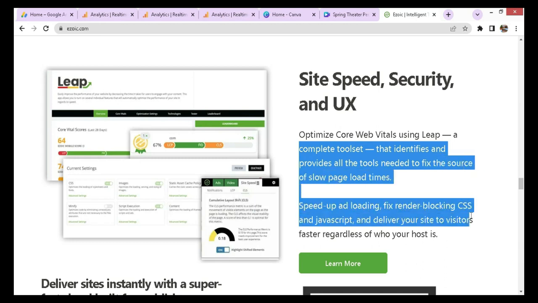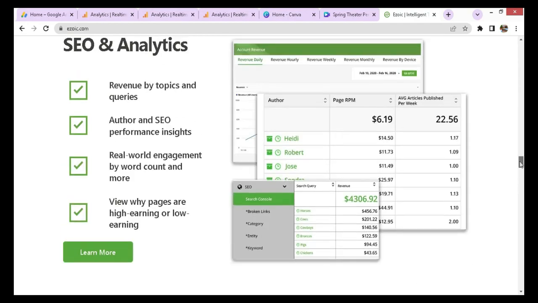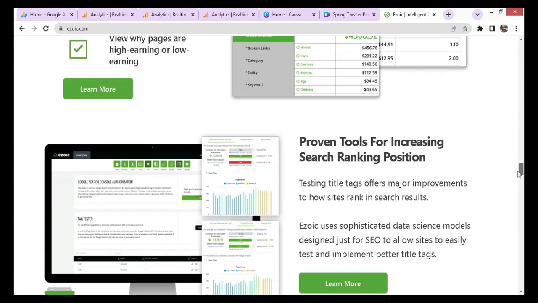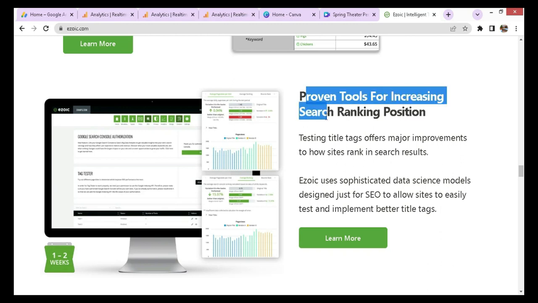This tool will speed up your site automatically. It will also protect your site because it is also connected to Cloudflare. Lastly, here you can see the improvements that Ezoic will do to your site if it gets approved.